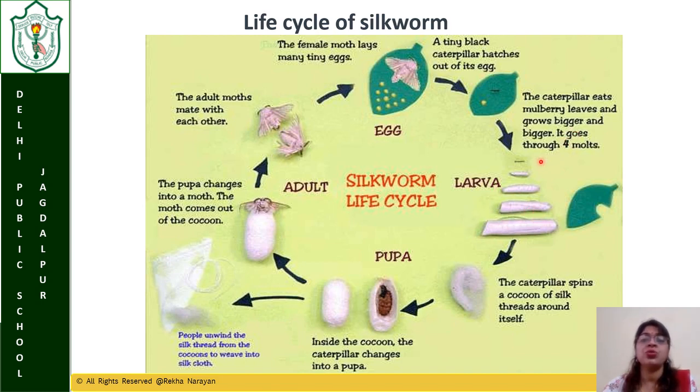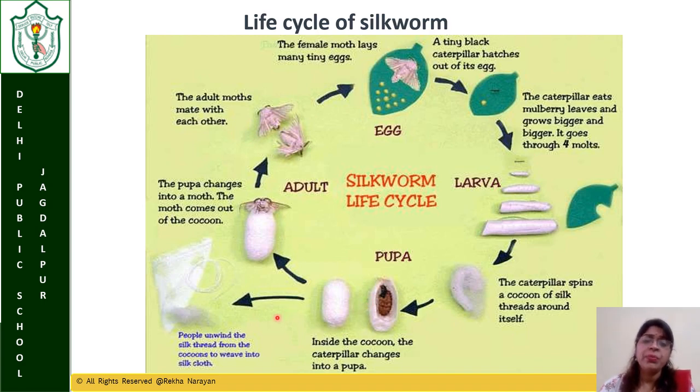So it goes through 4 months. That means it takes 4 months to convert from a small caterpillar to the larva stage. Now in the larva stage, the caterpillar spins a cocoon, spinning thread around itself, and inside the cocoon, the caterpillar changes into a pupa. The black color changes into brown. If we do a cross section, we see that inside it looks like a thready capsule, and inside the capsule, the larva changes into a pupa. So here: adult, egg, caterpillar, larva, pupa.